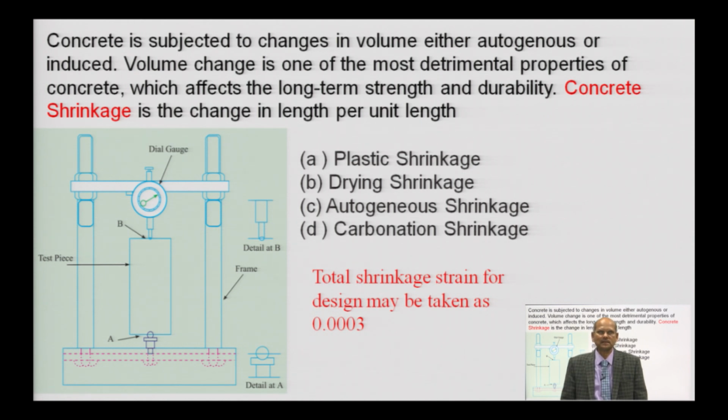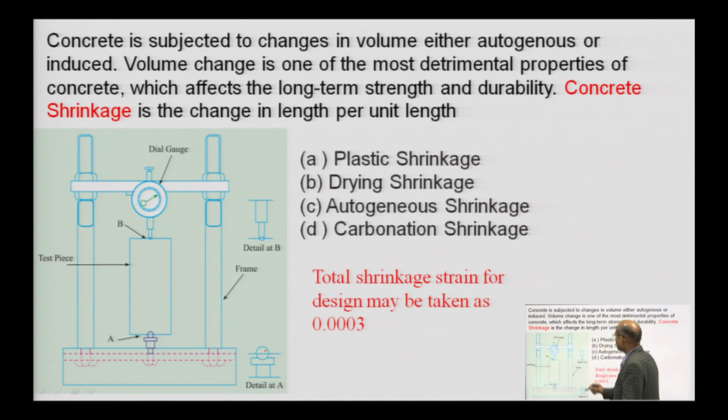Concrete shrinkage is the change in length per unit length. For measuring, we have to take a standard sample and put in a test gauge; a special arrangement has to be made during the casting of the member, or you put it in a test frame.